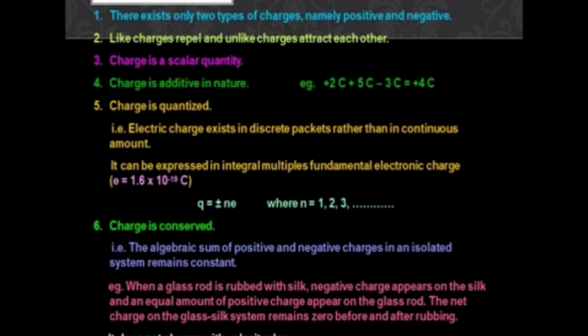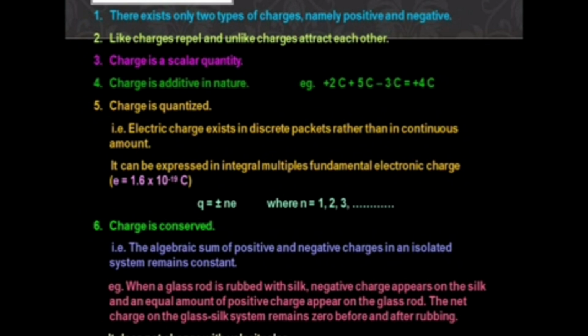Next, charge is conserved. We have already seen that, but again: how is it conserved? The algebraic sum of positive and negative charge in an isolated system remains constant. Isolated means it does not have any contact with another object. It is separate, placed in an insulating material or some other place.